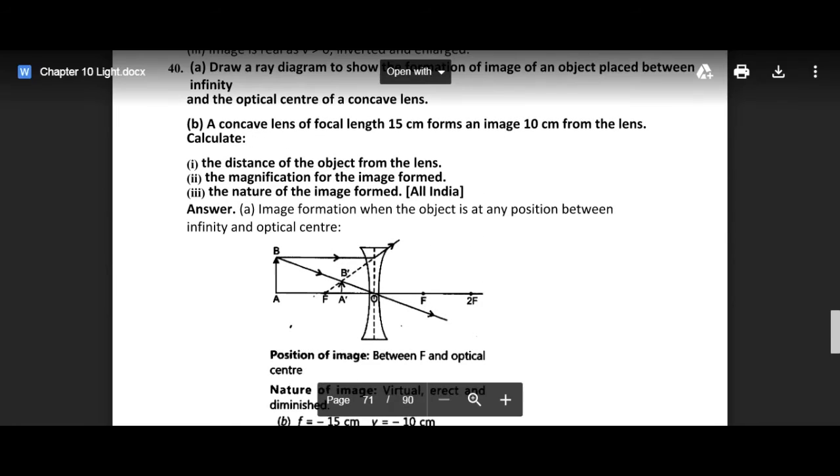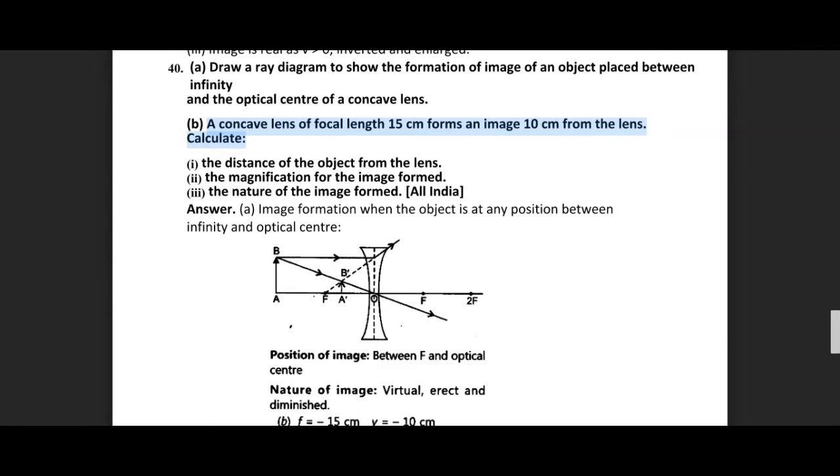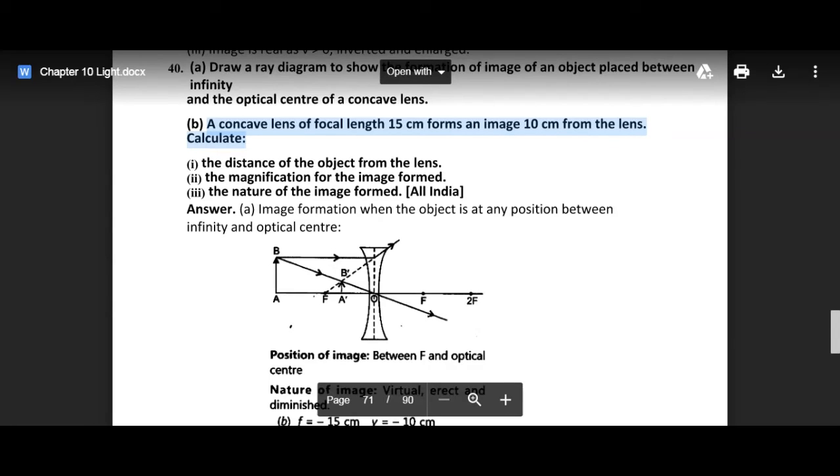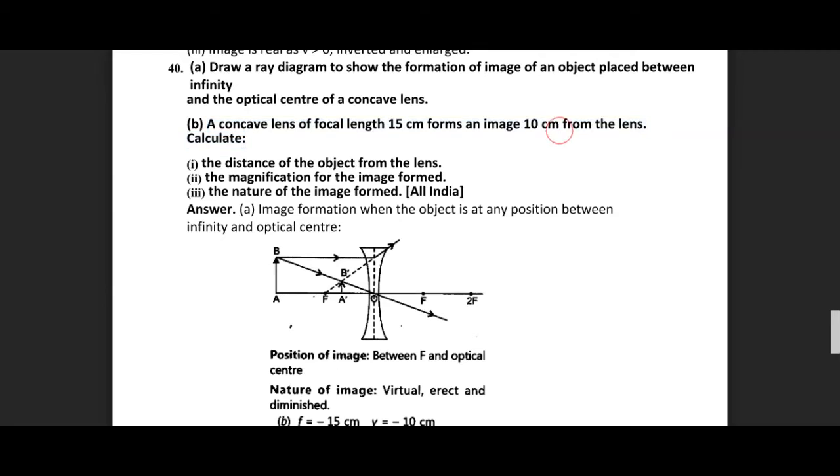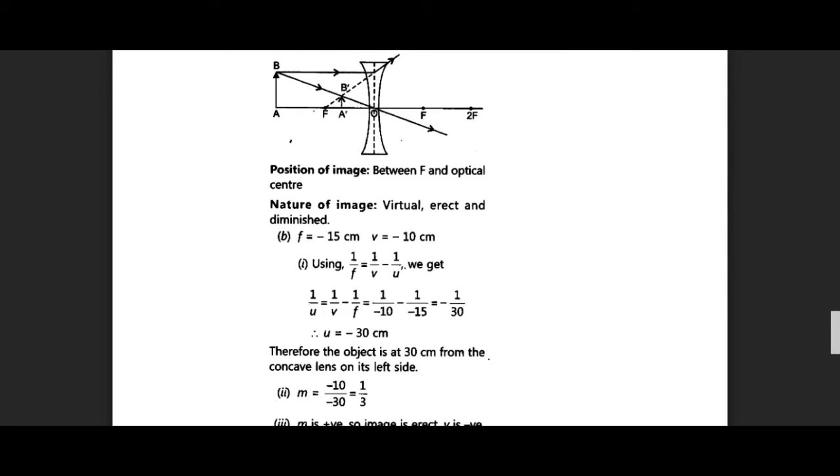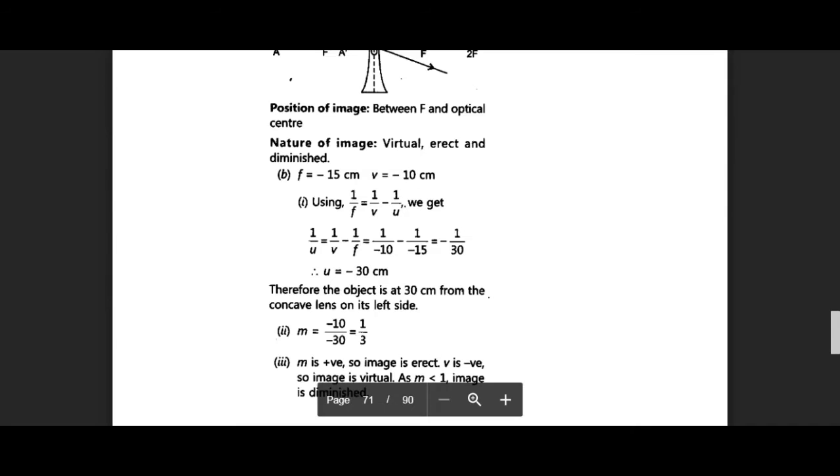So next part is a concave lens of focal length 15 centimeter and the image is 10 centimeter from the lens. So focal length they are giving you 15 and it forms an image 10 centimeter from the lens, that is image distance they are giving you. Find the distance of the object from the lens, that is u आपको निकालना है by this formula, right? So u comes out to be minus 30. Magnification is v by u because it's a case of lens. So minus 10 upon minus 30 is 1 by 3.